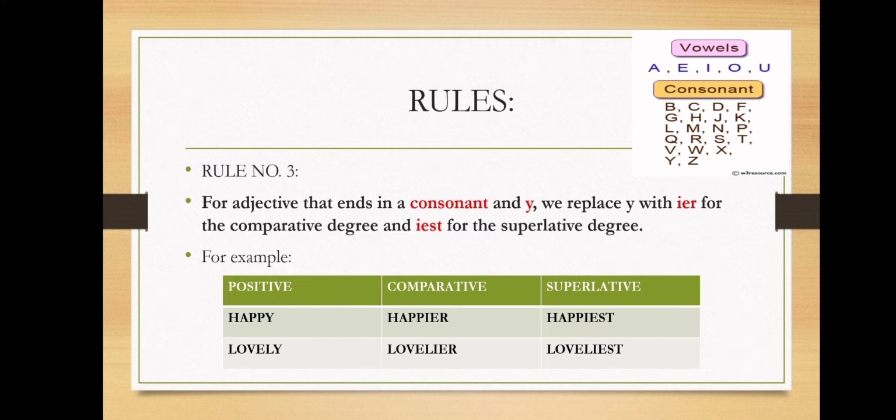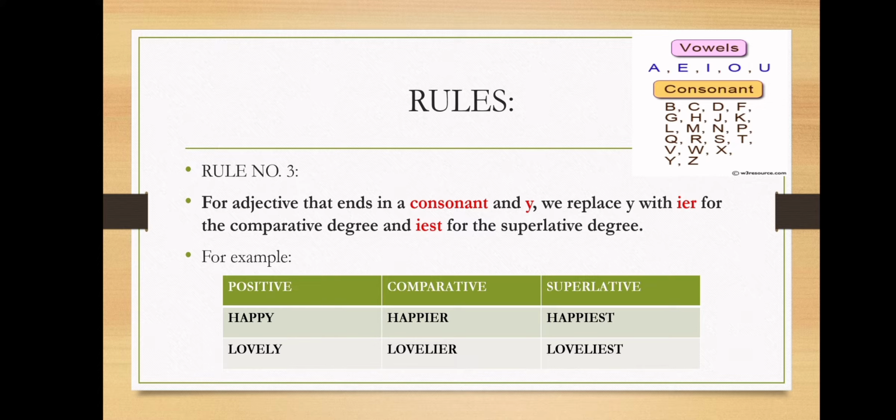Similarly, lovely. So lovely ends with Y, and before Y we have L. And you can see on the screen that L is a consonant. So we will add IER for the comparative degree and IEST for the superlative degree. So it would be lovely, lovelier, loveliest. I hope children you have understood this.